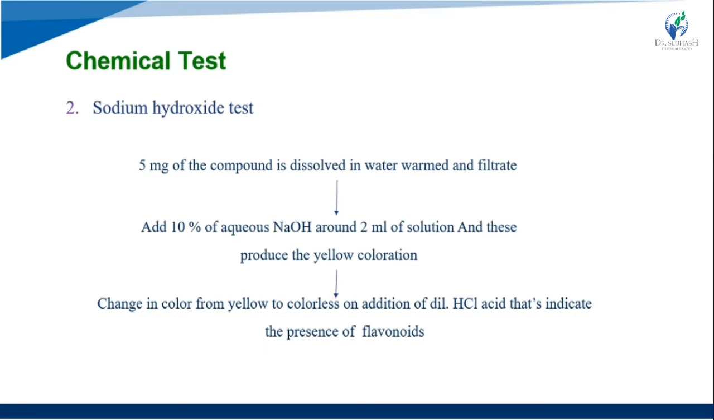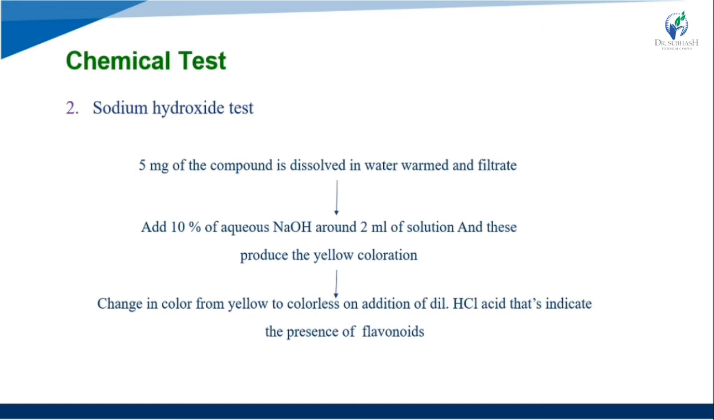Now we see the second test, the sodium hydroxide test. In this test we take 5 mg of the compound, dissolve it in water, warm and filter. Then we add 2 ml of 10% aqueous NaOH solution, and this produces a yellow coloration.